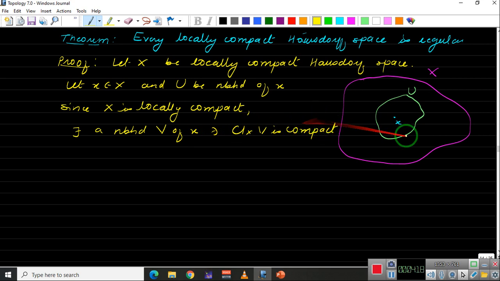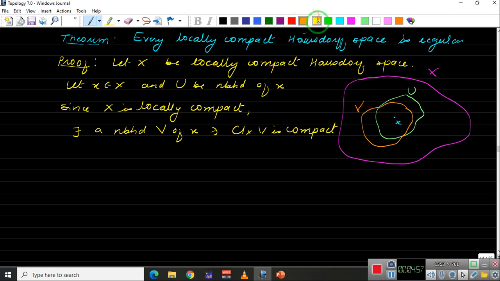That is the definition of locally compact. We don't know where V is. There will be some V, maybe inside U or something like that. We don't know where V is, but V is a neighborhood of x whose closure is compact. If V is completely inside U and the closure of V is also contained inside U, then we are done. But let us assume that it's outside.